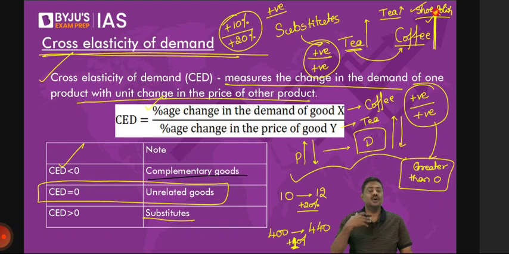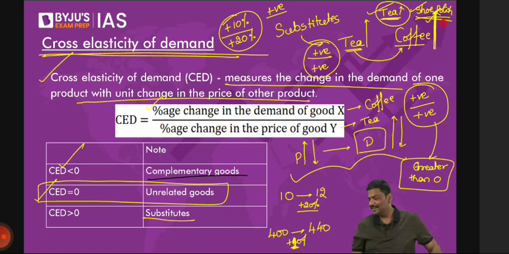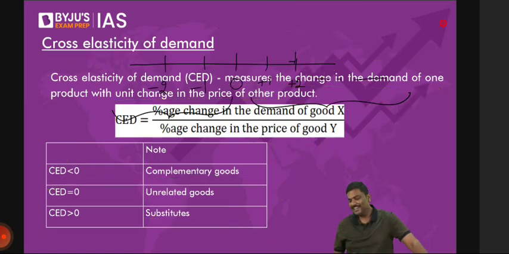Okay, so have a look at this. If these are unrelated goods, leave it. Do not compare it. Do not waste your time. Simply say CD is equal to 0. And if you go ahead and compare, what does it mean? If the price of tea goes up, you will consume less tea and you'll start drinking more and more shoe polish. Let me know if that makes sense to you. Okay, so these are the three types of elasticities.